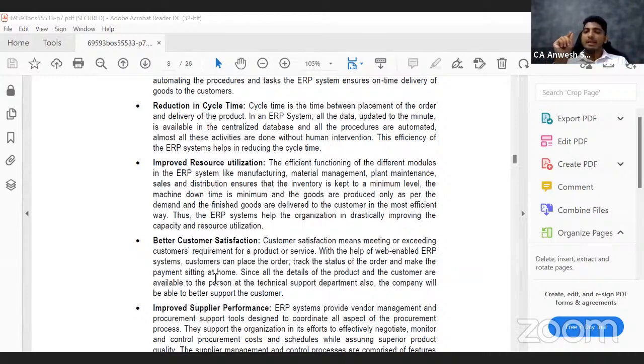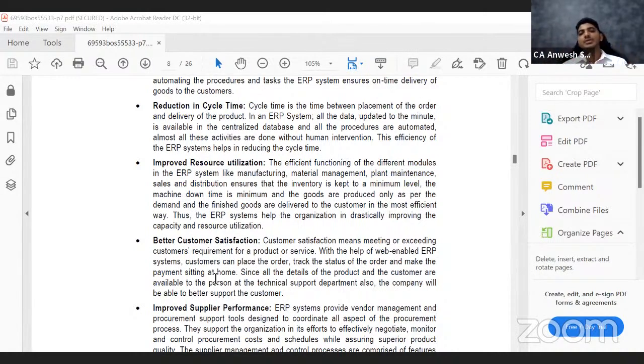Also, certain ERPs allow the customer to log in. For example, imagine you are a chartered accountant and you are using an ERP, one software, where you have given your clients the login. So you will tell the clients, sir, whatever notices you receive, you can directly log into our system and upload it. You don't have to email it. You just upload it and you can directly log in and check the status of the work. So even you are happy.